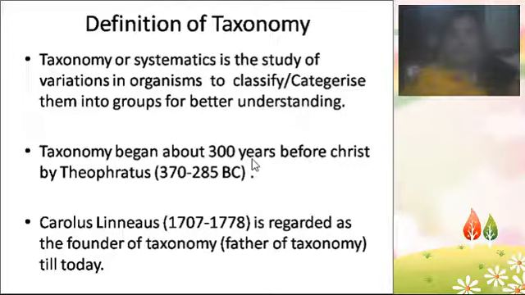So all these aspects come under taxonomy. Now, taxonomy began about 300 years BC, before Christ. The first scientist associated with taxonomy is Theophrastus. He lived between 370 and 285 BC. And then Carolus Linnaeus, 1707 to 1778, is regarded as the founder of taxonomy. He is known as the father of taxonomy till today.